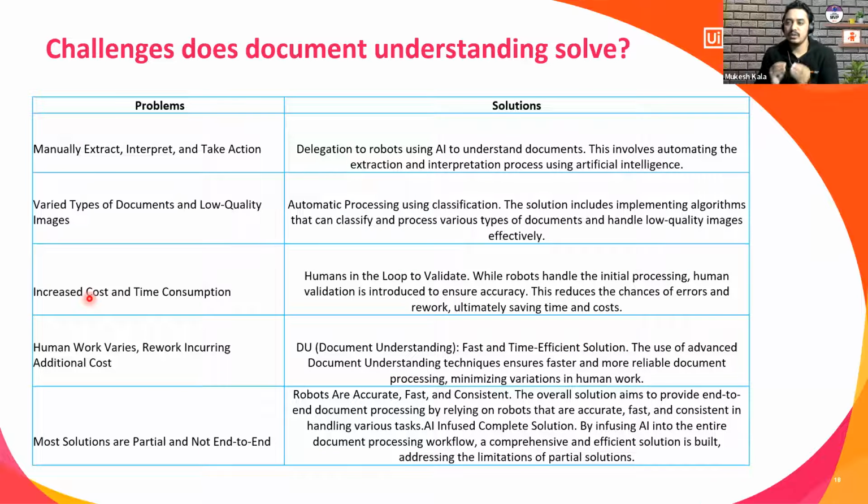If I am only using a solution which processes the invoices, I would still require a human to go to Amazon, download those invoices, and keep them in a folder for the document solution to process and then do the manipulation. And then when I have extracted, I require one more solution which can infuse the data into a database. With UiPath Document Understanding and the complete UiPath RPA platform, I am able to make this complete automation.